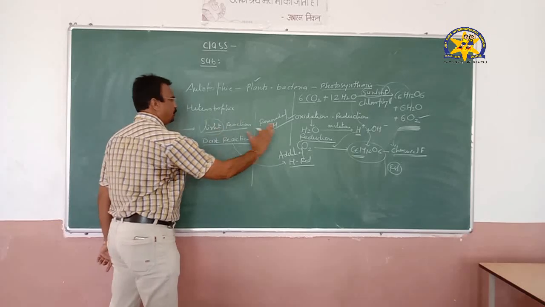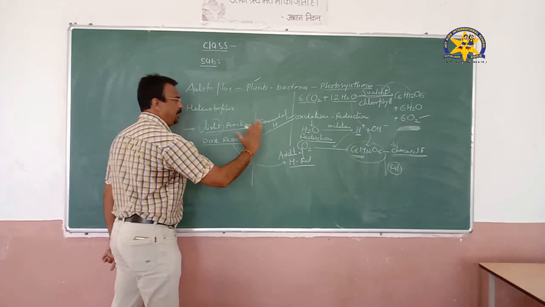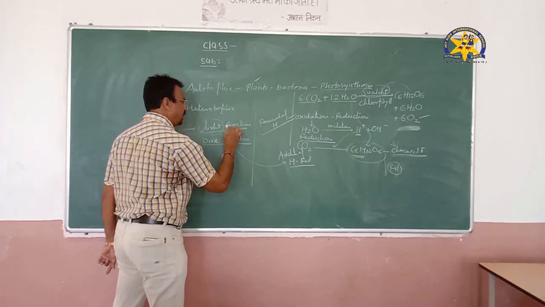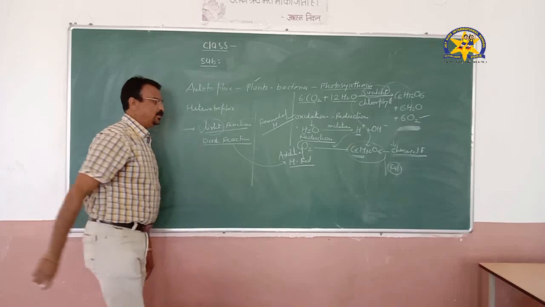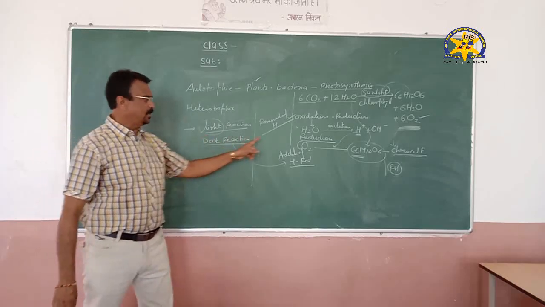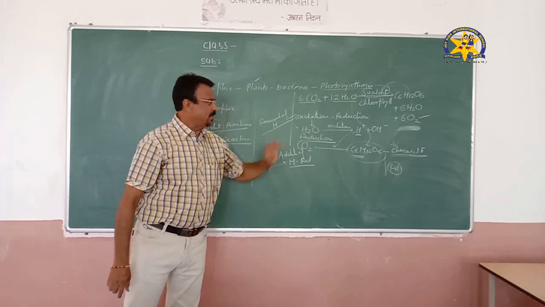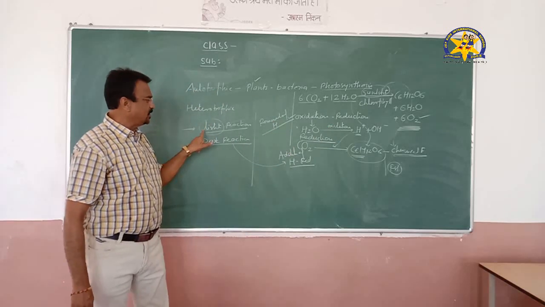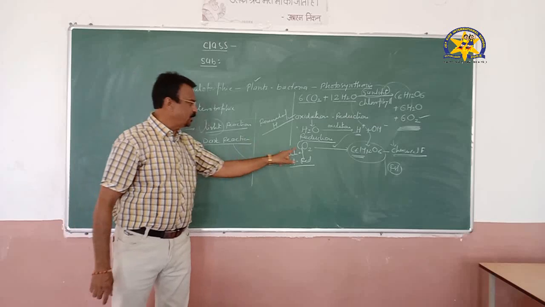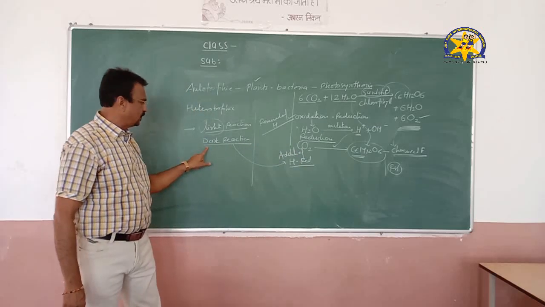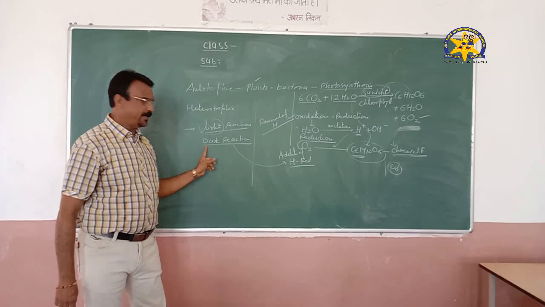And the splitting of the water molecule into H and OH needs sunlight, so this is the light reaction. So in the light reaction there is a breakup of the water molecule into H and OH ions, that is, the oxidation process takes place in sunlight, and the reduction process doesn't need light, that's why we call this process a dark reaction.